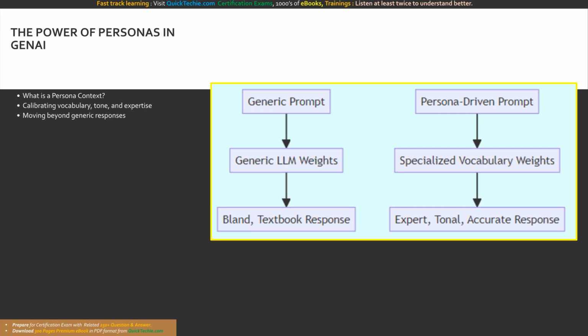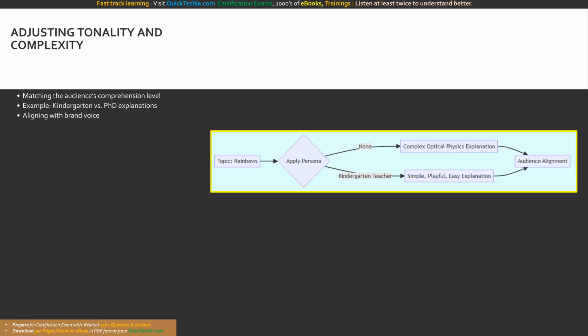This flowchart illustrates the cognitive shift. A generic prompt triggers generic weights, yielding bland responses. But a persona-driven prompt dynamically activates specialized vocabulary weights, resulting in a highly expert, accurate, and tonally perfect response. How deeply does a persona affect the complexity of the generated text? The impact is absolutely profound.